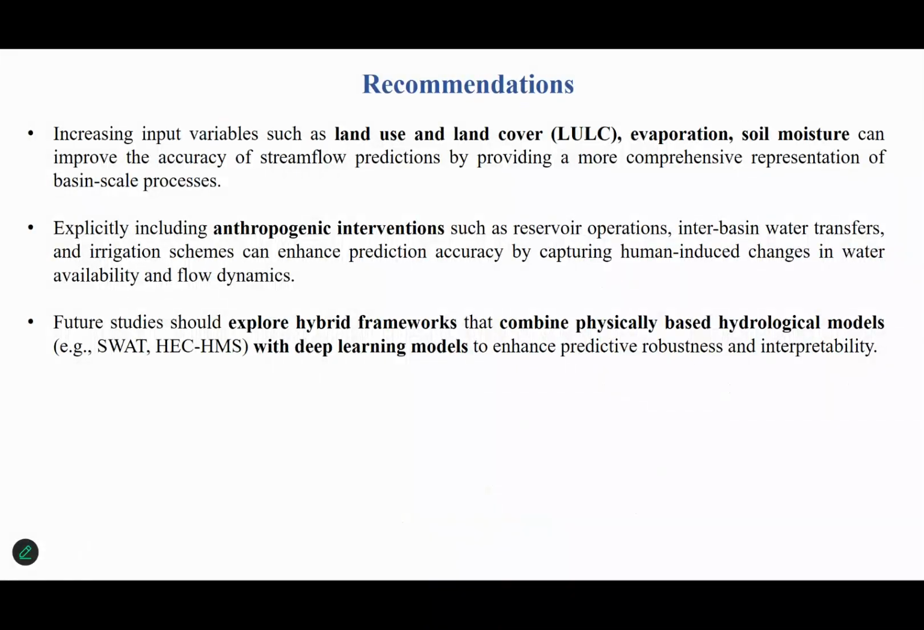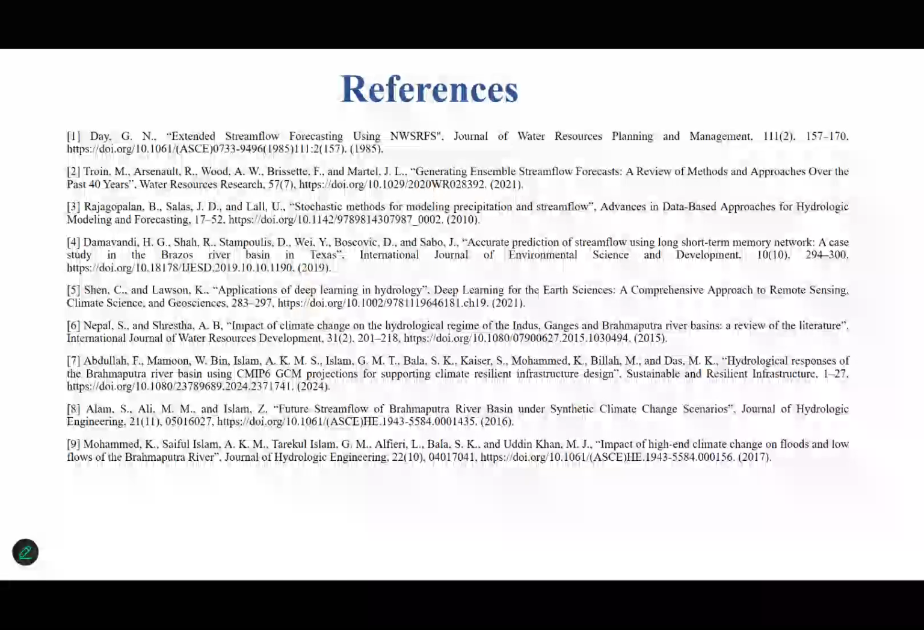And my recommendations for further studies are to increase the input variable classes, as if we include soil moisture, it can improve the accuracy of streamflow prediction. Also, including anthropogenic interventions such as reservoir operation and interbasin water transfers can improve the prediction accuracy. Future studies could explore hybrid frameworks that combine both physics-based hydrological models with deep learning models in order to enhance predictive accuracy. And these are the references I have used.